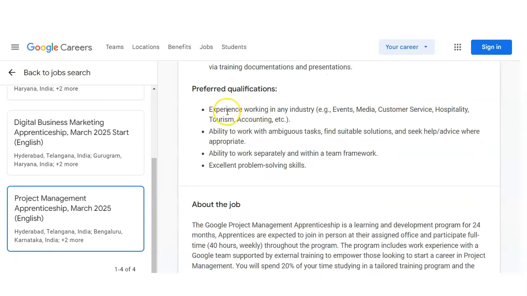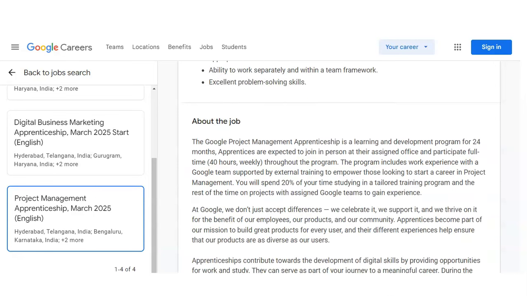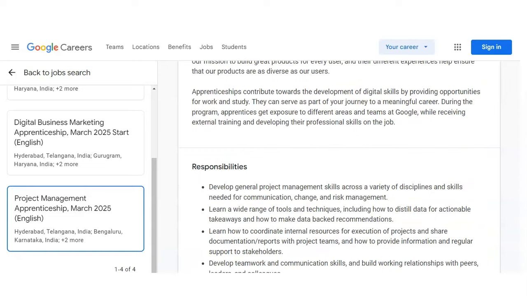You can see the qualification like if you have experience working in any industry like event, media, customer service, hospitality, tourism, accounting, and you can see the ability to work with ambiguous tasks. And you can work separately, means you have the talent to work independently, and you have excellent problem solving. And the problem-solving skill is very important for the project management role.